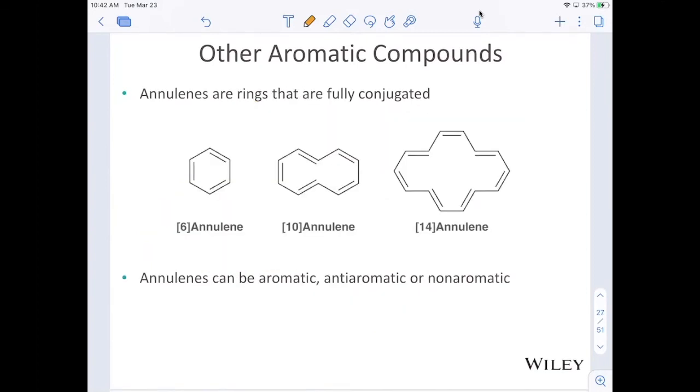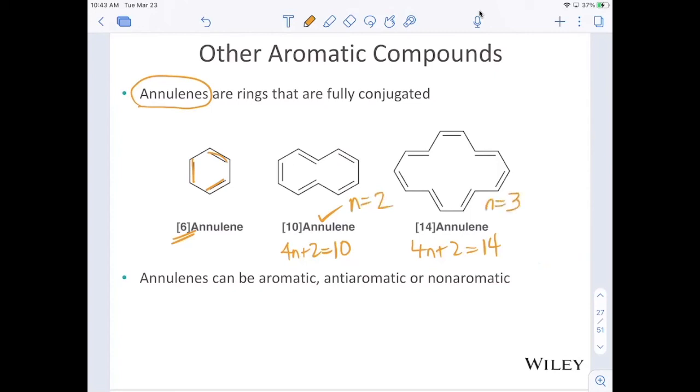So annulenes are compounds that have conjugation. This has 6 pi electrons, 1, 2, 3, 4, 5, 6. And so this one is, we've determined, aromatic. This one has 10 pi electrons, so 4n plus 2 equals 10. It turns out with 10, we actually are aromatic as well. And 14 would follow the same suit. 4n plus 2 equals 14. Here n equals 2, and here n equals 3. And so those are all aromatic compounds.